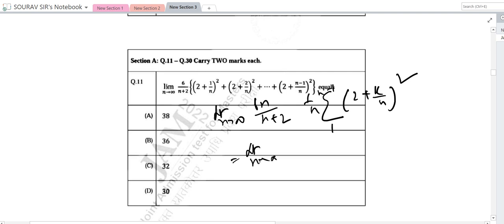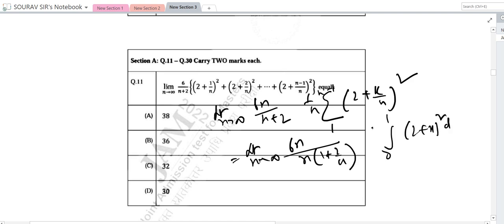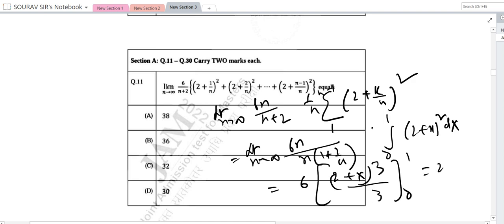So limit n tends to infinity, 6n by n into 1 plus 2 by n, integral 0 to 1 of (2 plus x) whole square dx. So this is 6 times (2 plus x) whole cube by 3 from 0 to 1, so 2 times (27 minus 8), 19 into 2, so 38. So the answer to question 11 is A, that is 38.